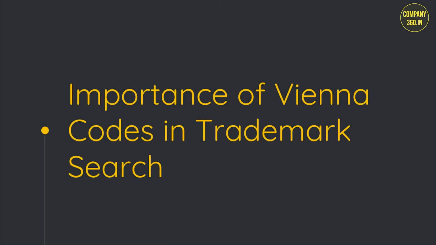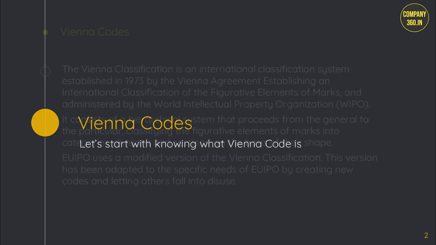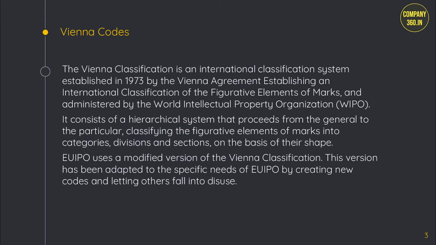Today's topic is the importance of Vienna codes in trademark search. Let us start with knowing what Vienna codes is. The Vienna classification is an international classification system established in 1973 by the Vienna Agreement establishing an international classification of the figurative elements of marks, and administered by the World Intellectual Property Organization, WIPO. It consists of a hierarchical system that proceeds from the general to the particular, classifying the figurative elements of marks into categories, divisions, and sections on the basis of their shape.